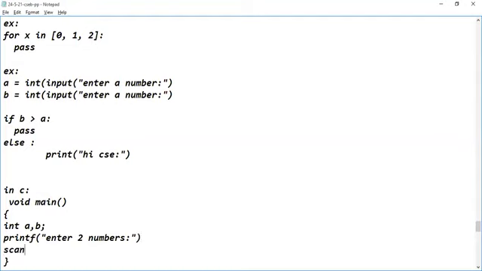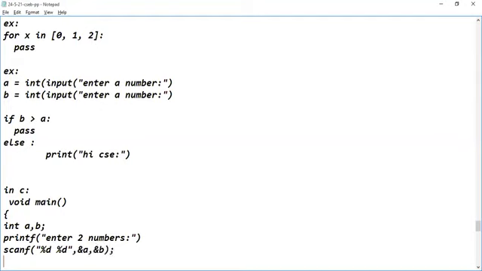How are we reading? With the help of the scanf function. In scanf, what do we have to specify? Percent d, percent d, and close the double quotes. After specifying the format specifiers, then ampersand a, comma, ampersand b.